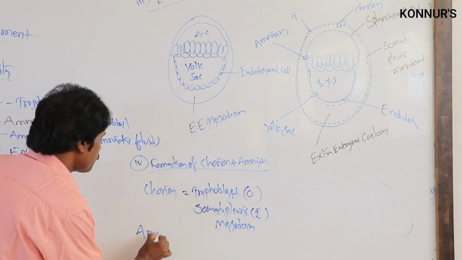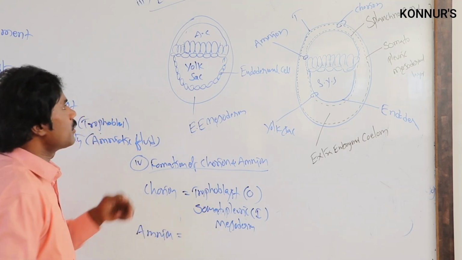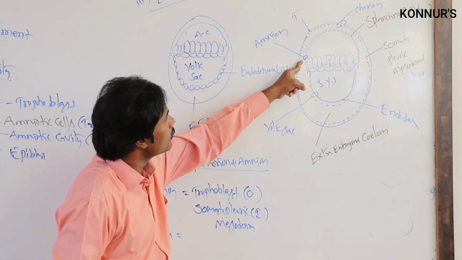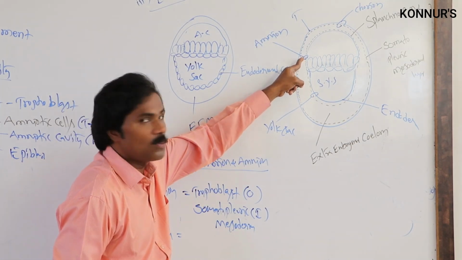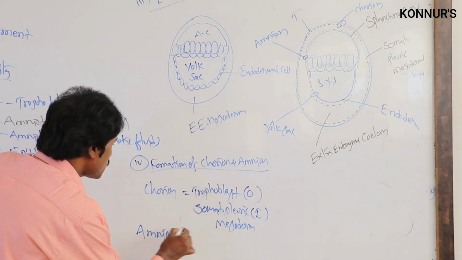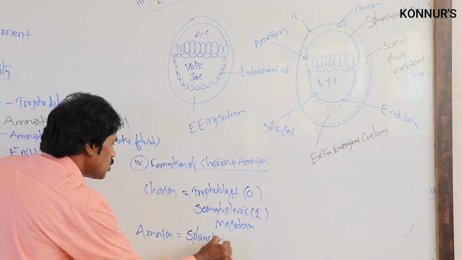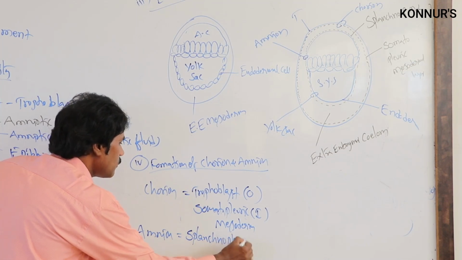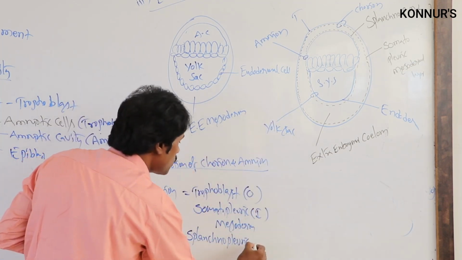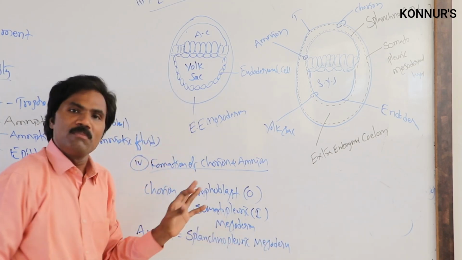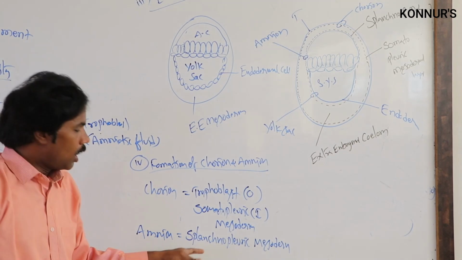Then the amnion. How is the amnion formed? In the amnion, the outer is the splanchnopleuric mesoderm, the extraembryonic mesoderm, completely outer.